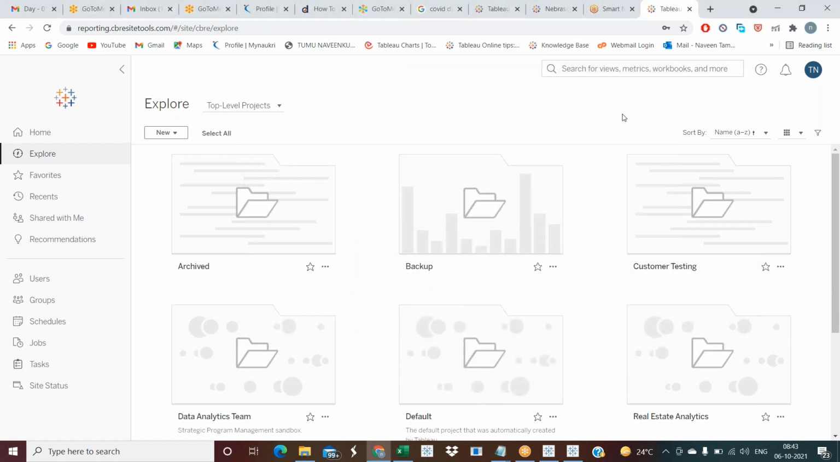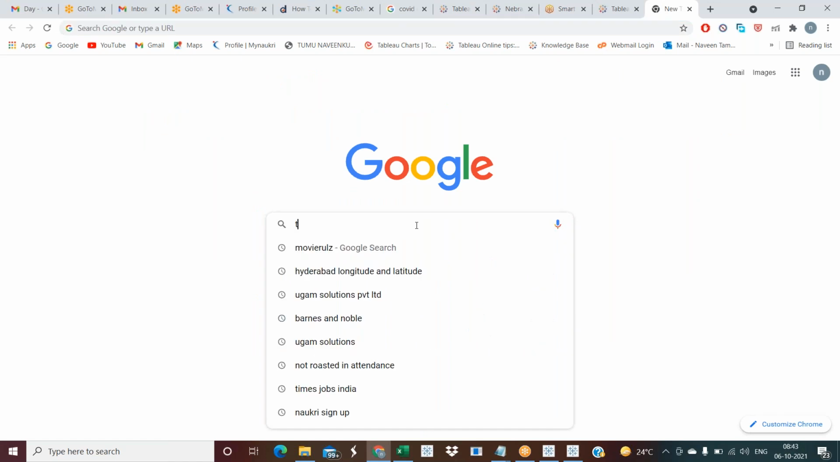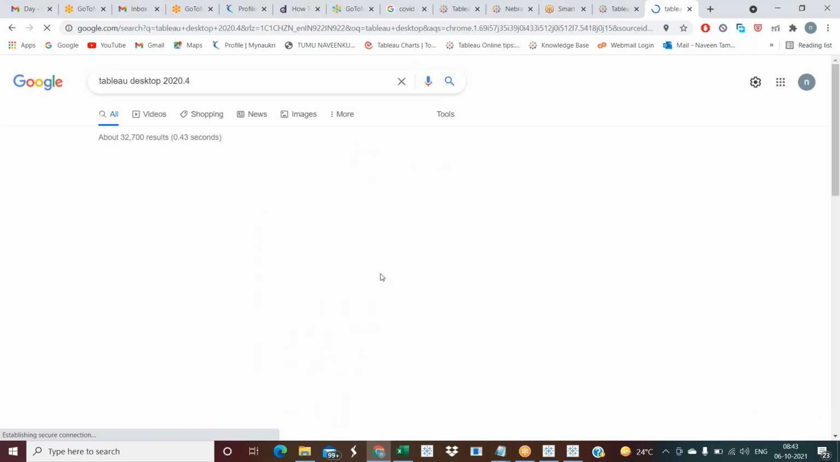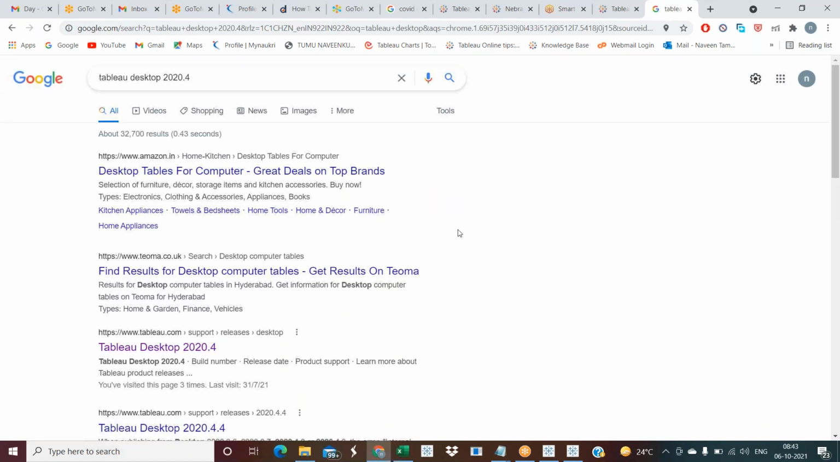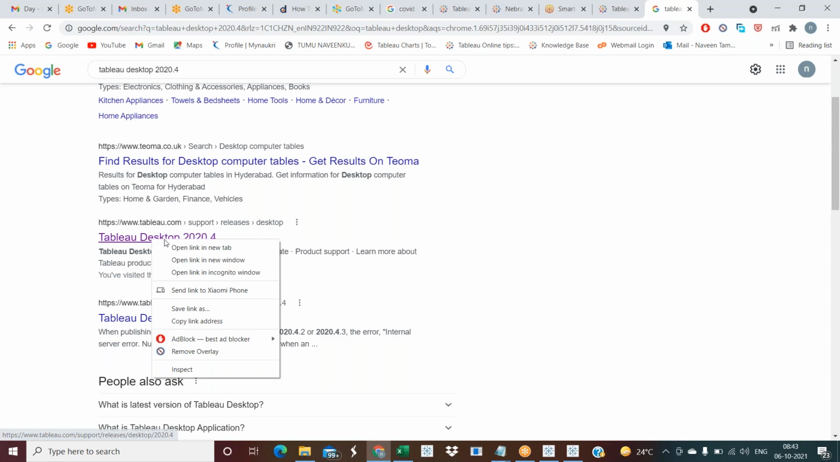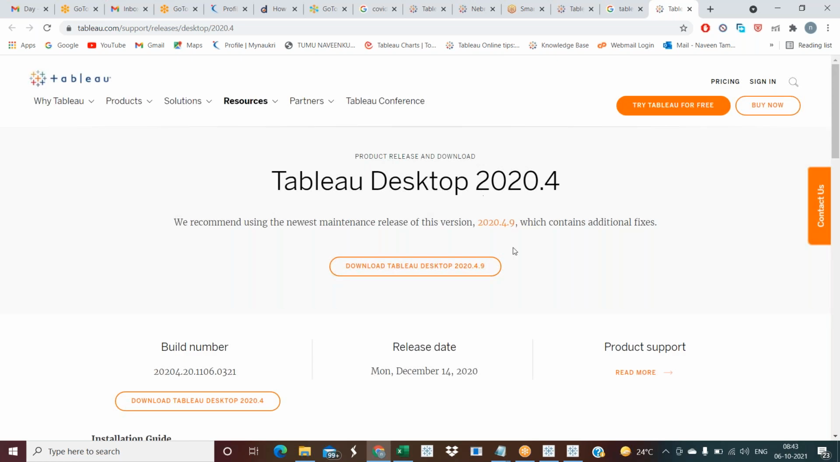So how do we install? We can see that now. Go to a new browser and search for Tableau Desktop 2020.4. Go to the official website, tableau.com. Right click, just open. You can see Download Tableau Desktop 2020.4.9. Just click here.